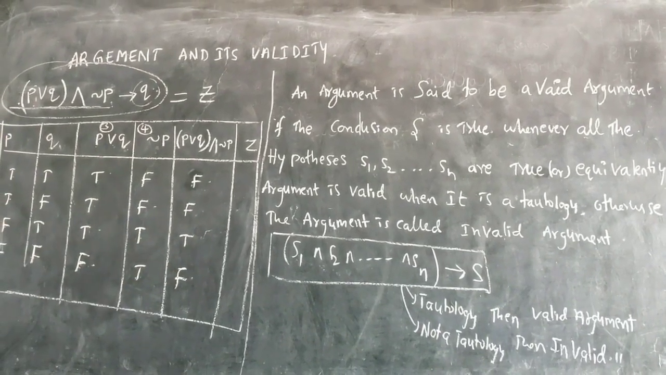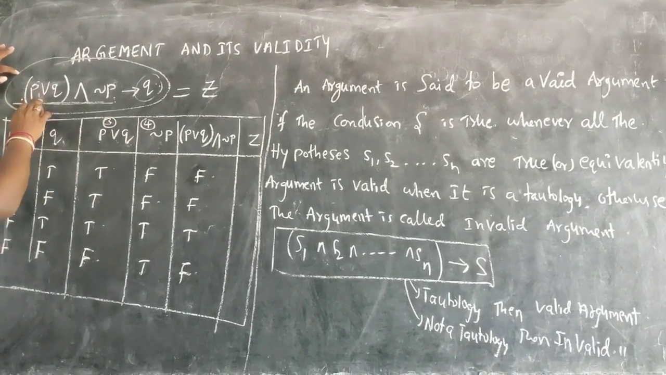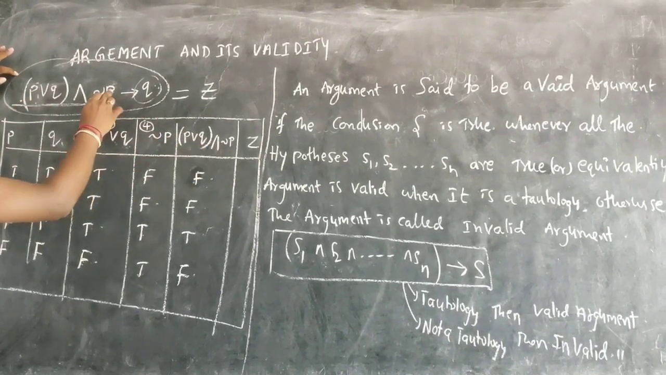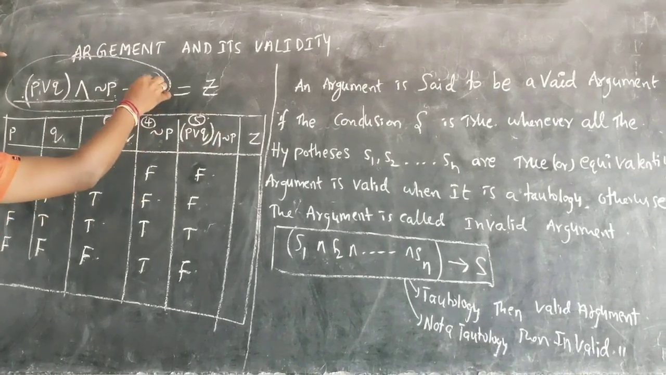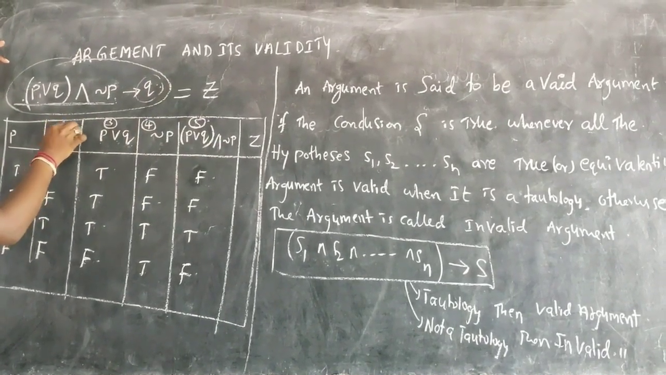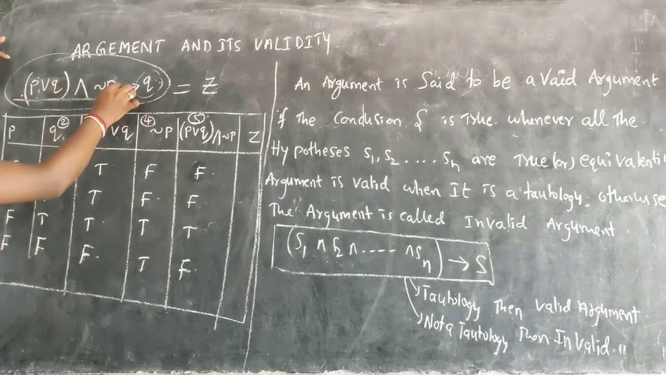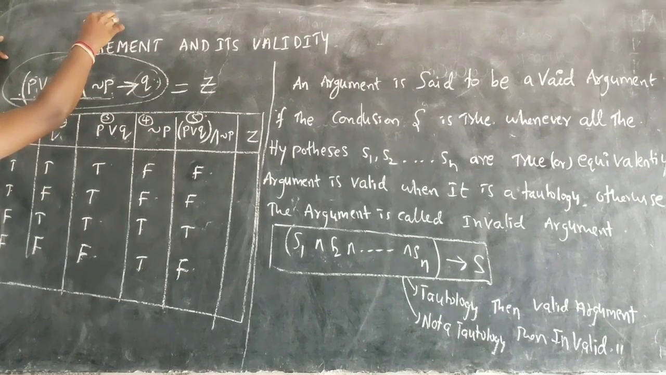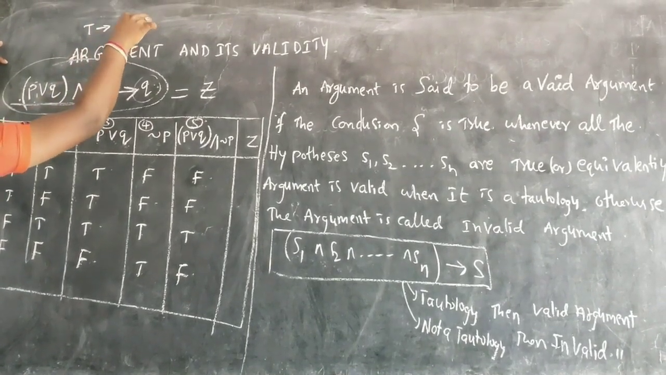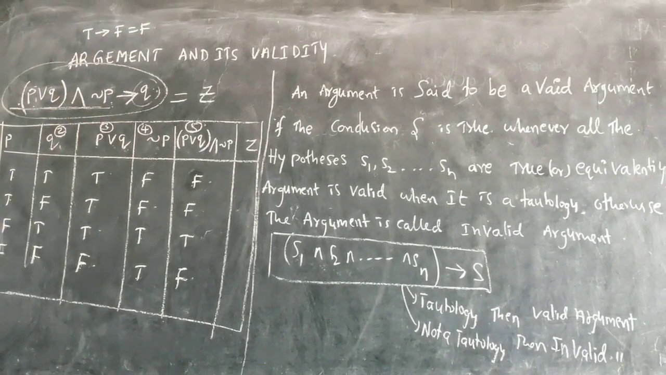Now what do I have to do? This one, P implies Q and negation P, this fifth one, and the Q, this is the second one. These both I have to do implies. The implies condition is what? T F is F. The remaining times it is true.